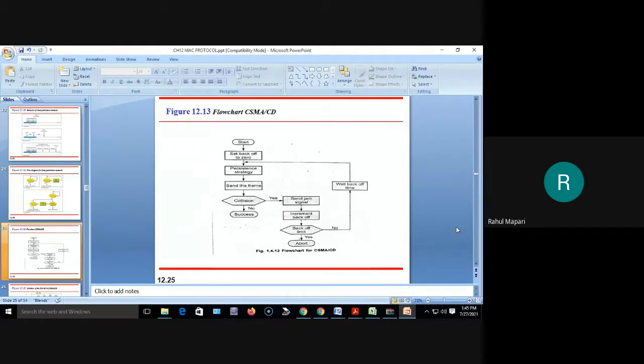Next paragraph. CSMA-CD is the most commonly used protocol for LANs.